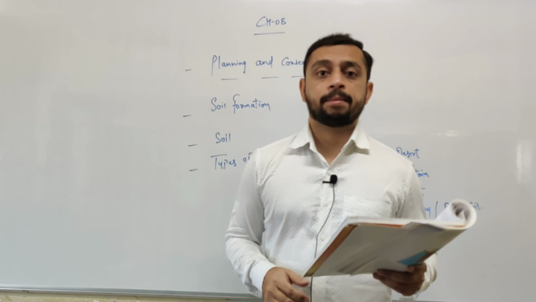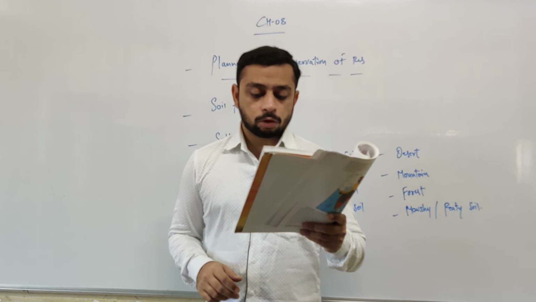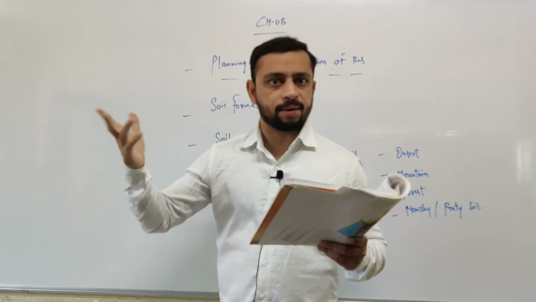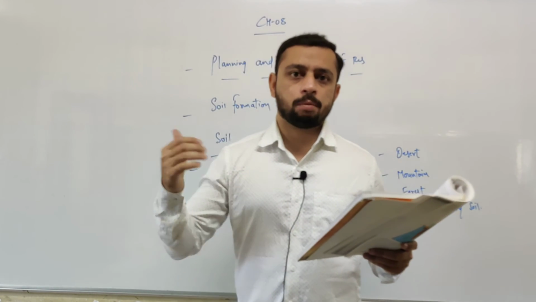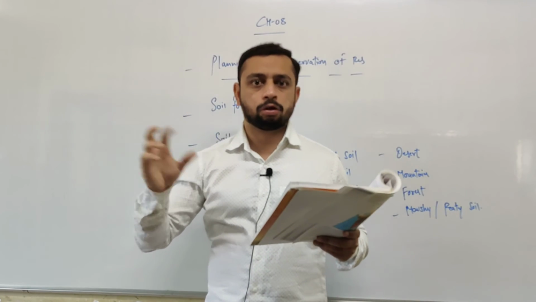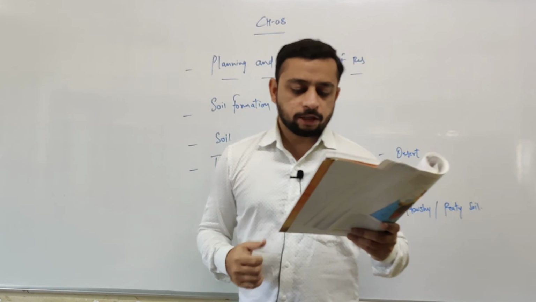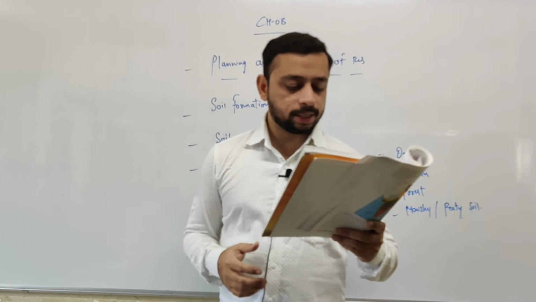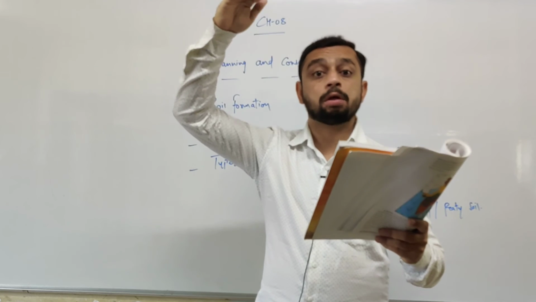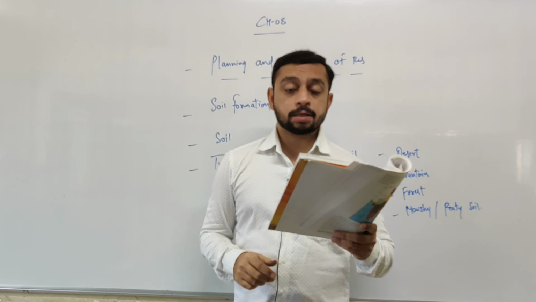Moving ahead, sixth, that is the mountain soil. This type of soil is found in the valley and the slopy regions of Himalaya. Mountain soils, right? The type of soil that is in the mountains. If you might have been to forests and mountains and some hilly regions, you may have seen this type of soil. That is found in the valley and the slopy regions of Himalaya at an altitude of 2,700 to 3,000 meters, right? Its layer is very thin and it is underdeveloped.